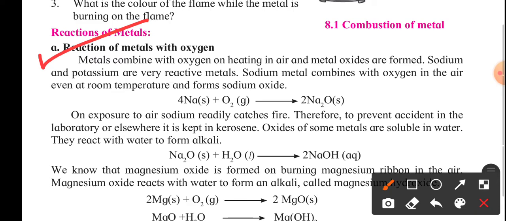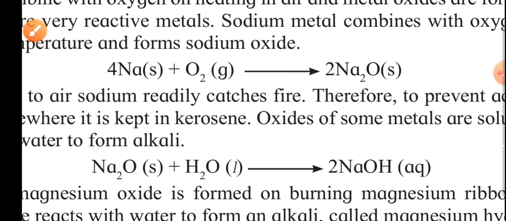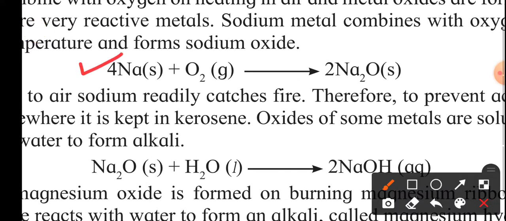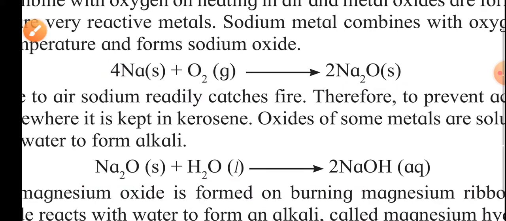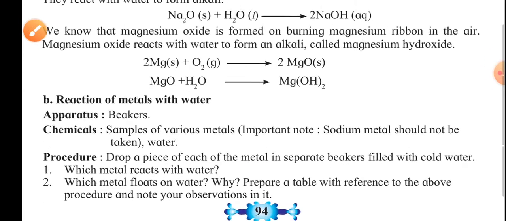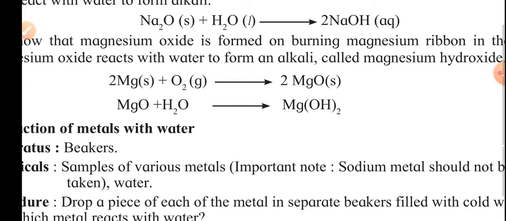In the reaction you can see, when sodium reacts with oxygen, it produces sodium oxide. And that sodium oxide, when mixed in water, produces an alkali solution, that is sodium hydroxide. In the same way, magnesium is also a reactive metal.